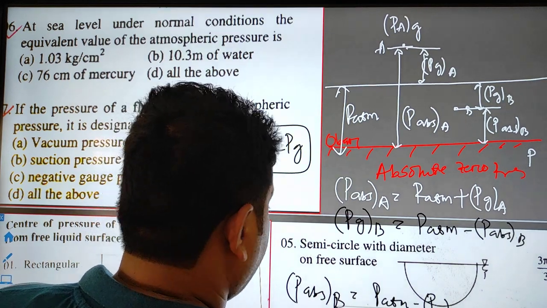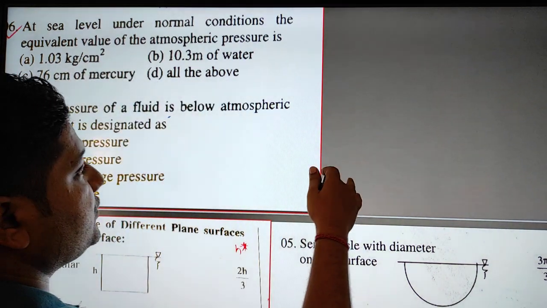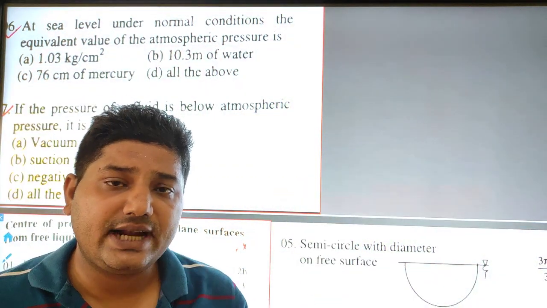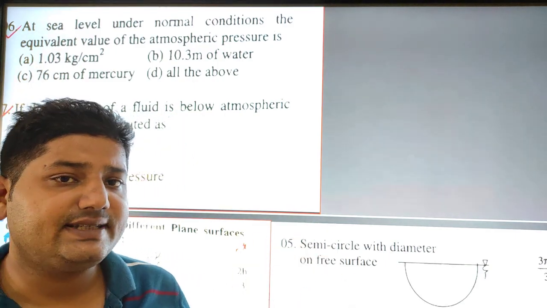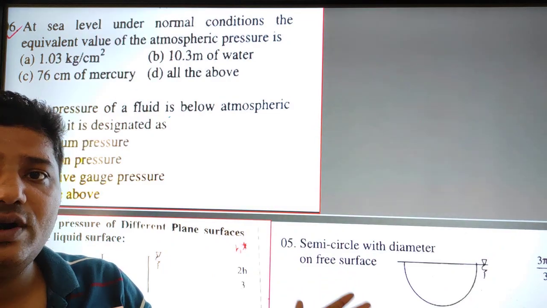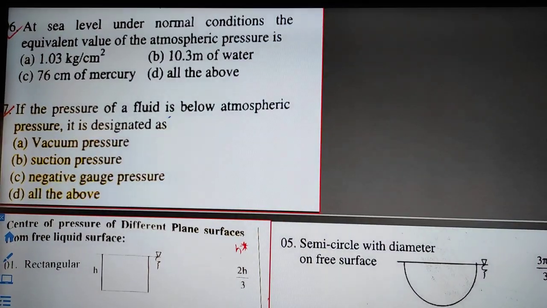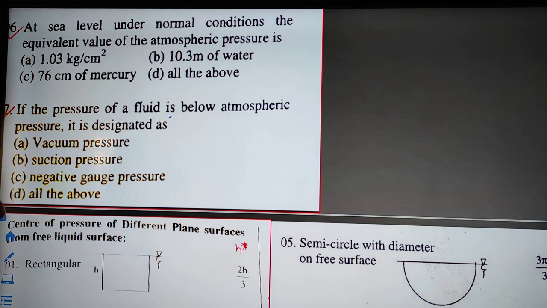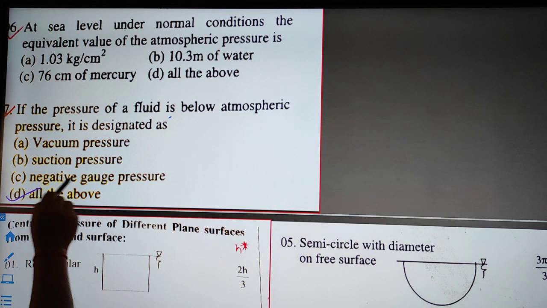So whatever pressure we are measuring below the atmospheric pressure, we consider as vacuum pressure, suction pressure, or negative gauge pressure. So here in this case all of them are correct.